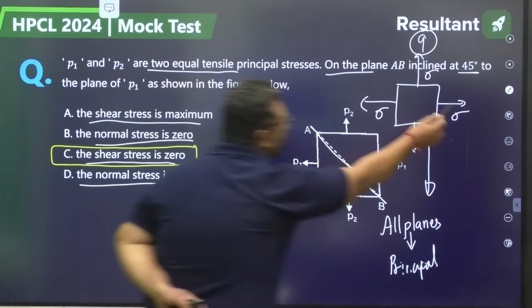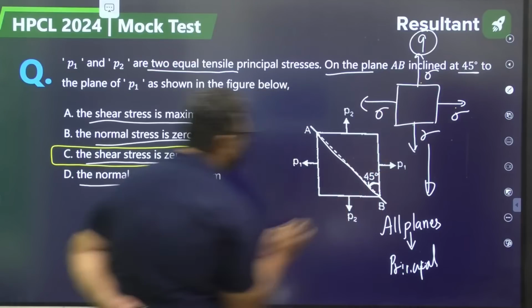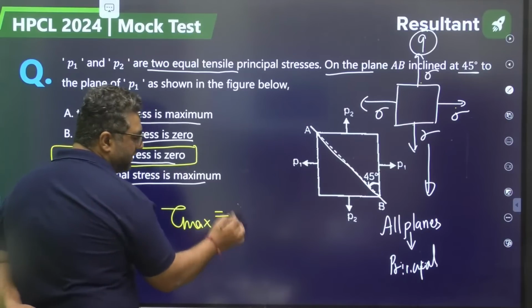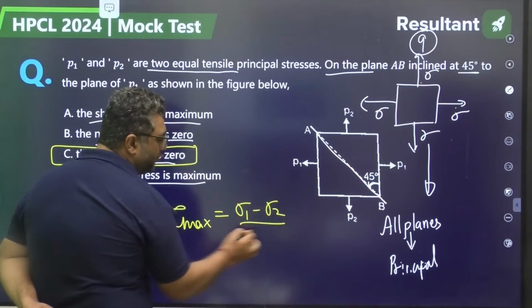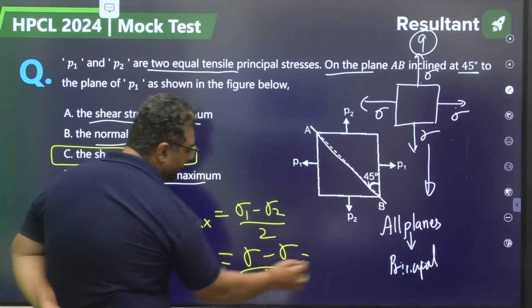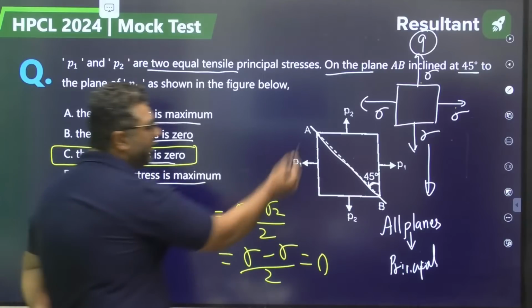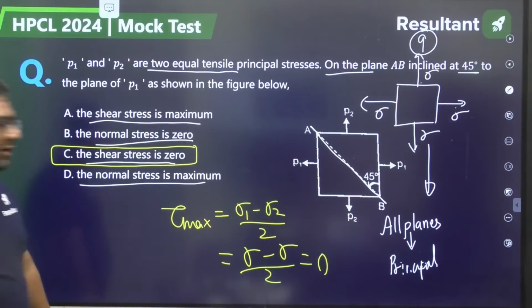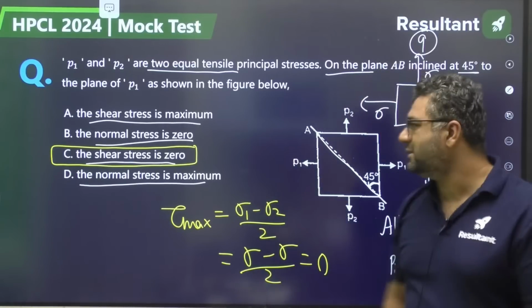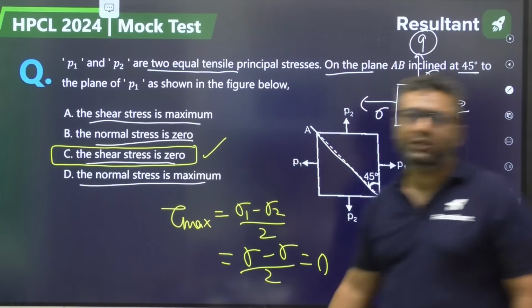When this is sigma, this is sigma, this is sigma, this is sigma, you are saying that tau will be maximum. What is the value of maximum shear stress? It is (sigma 1 minus sigma 2) by 2. Put sigma 1 as sigma, sigma 2 as sigma. That is 0, because P1 and P2 are equal. So when P1 and P2 are equal, you will be having 0 maximum shear stress. It means the shear stress is going to be 0.